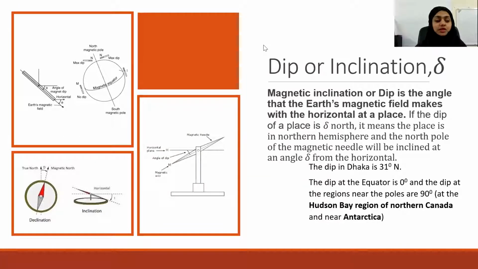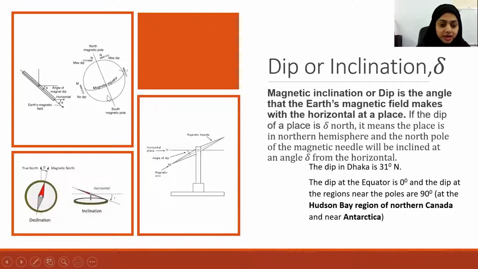Okay. Now, you know that a magnetic compass has its north pole and south pole. We always thought that the magnetic compass stays along the horizontal, but it is not. Actually, the magnetic compass is not staying along the horizontal. At a place, it stays with an inclination, with a dip from the horizontal. And at different places on the Earth's surface, the dip will be different. We will see why.